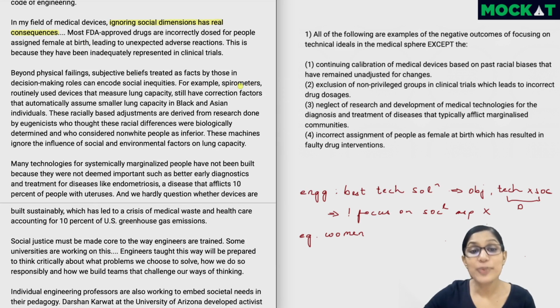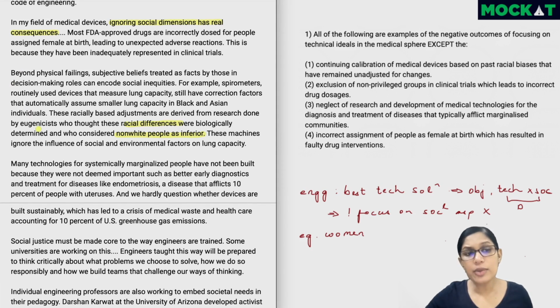For example, spirometers, routinely used devices that measure lung capacity, still have correction factors that automatically assume smaller lung capacity in Black and Asian individuals. These racially based adjustments are derived from research done by eugenicists who thought these racial differences were biologically determined and who considered non-white people as inferior. These machines ignored the influence of social and environmental factors on lung capacity. So eugenics, probably white supremacy or white supremacists is a term which is more common now.